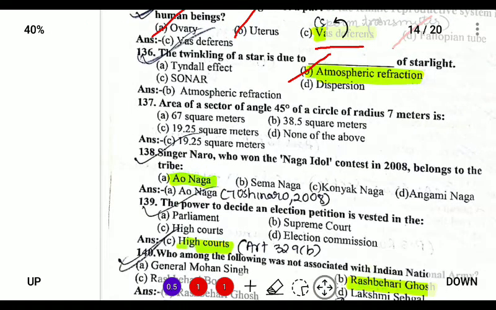Next, singer Naro, who won the Indian Naga Idol contest in 2008, belongs to. So Naro, if we go by the name, it is an Ao Naga.